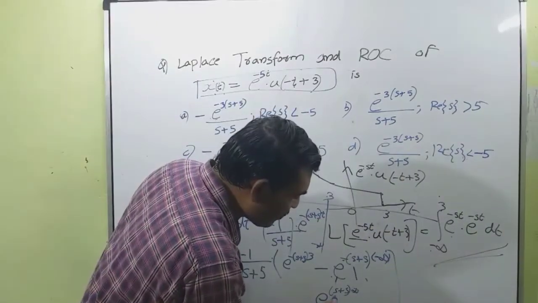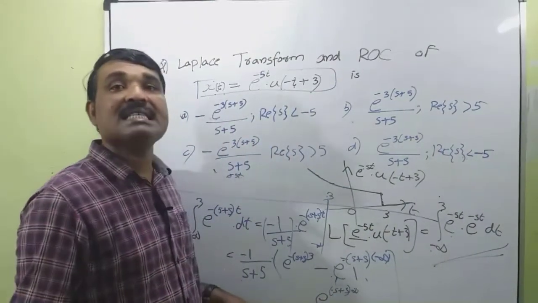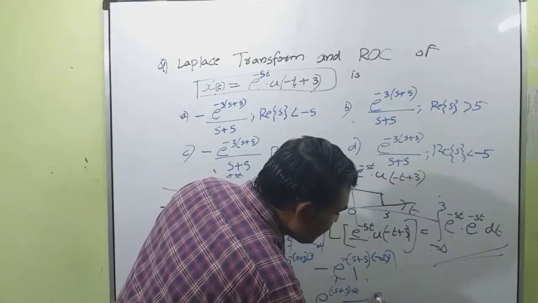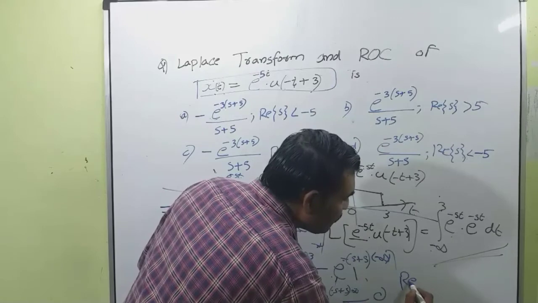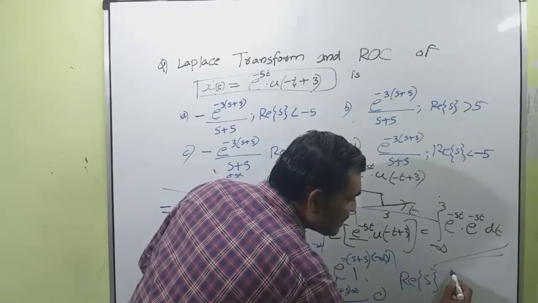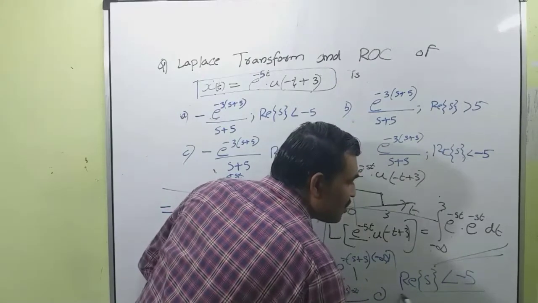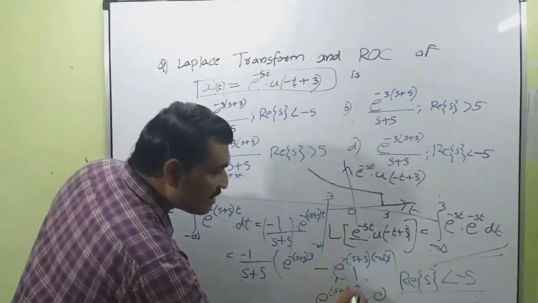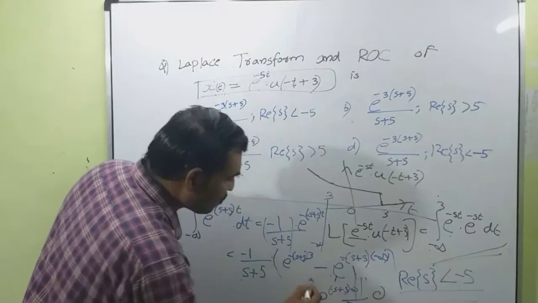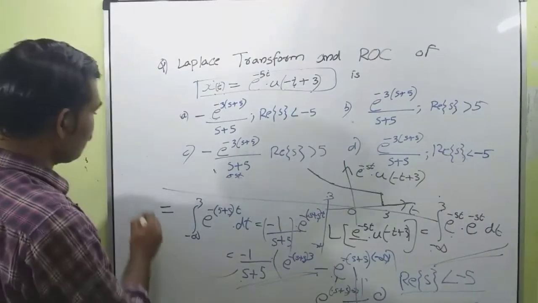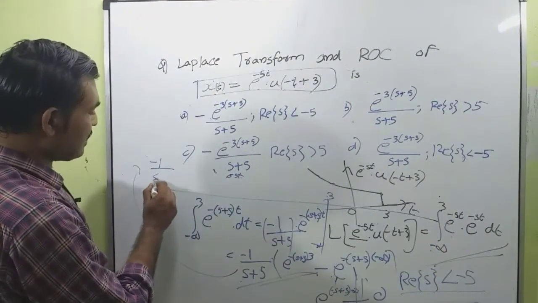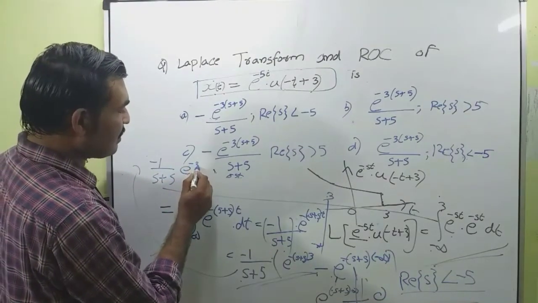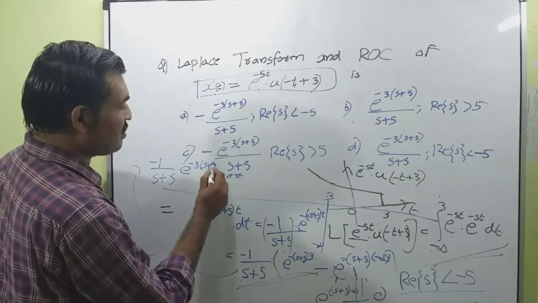So this term becomes 0 when the real part of s is less than minus 5. That means this is equal to 0 when the real part of s is less than minus 5. So the region of convergence is real of s less than minus 5. Then this becomes 0. So the Laplace transform becomes minus 1 by s plus 5 into e raised to minus 3 into (s plus 5).